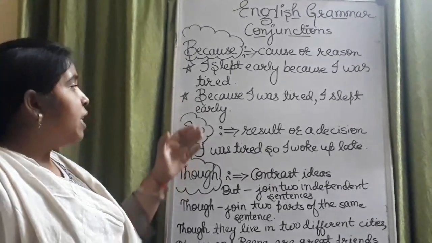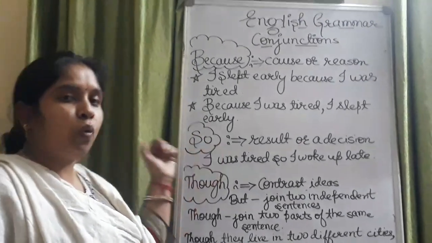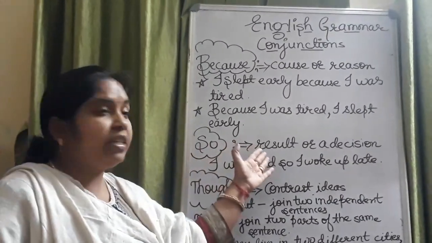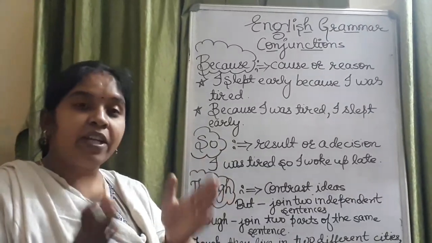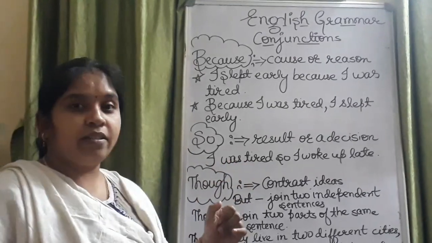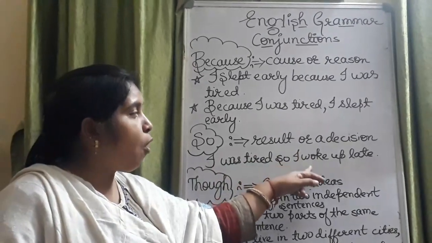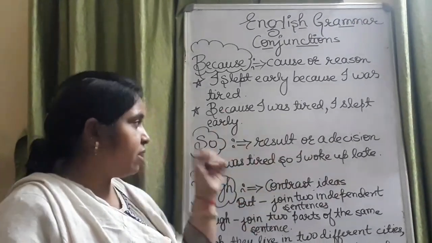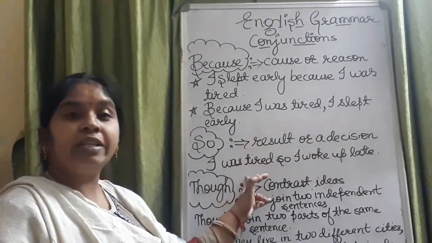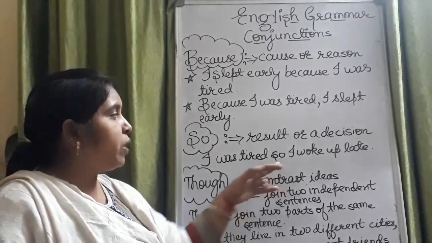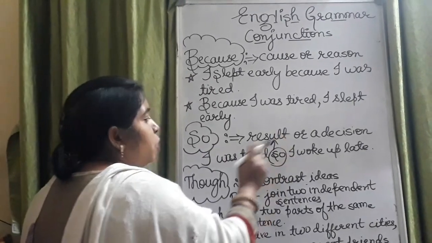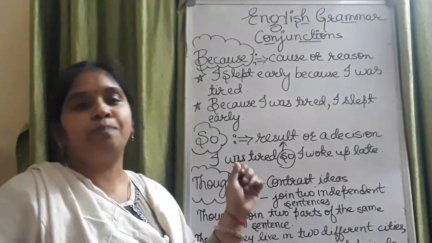Okay students? Now the next conjunction is so. So we use in a sentence when we tell about the result and when we come upon a decision. I was tired, so I woke up late. I was tired and I woke up late. That is a result of tiredness. Okay. So here, we use so to tell the result of the first part of the sentence.